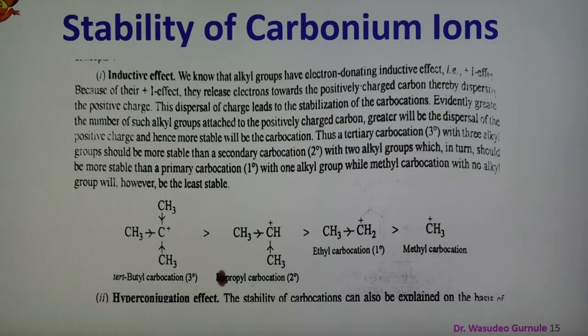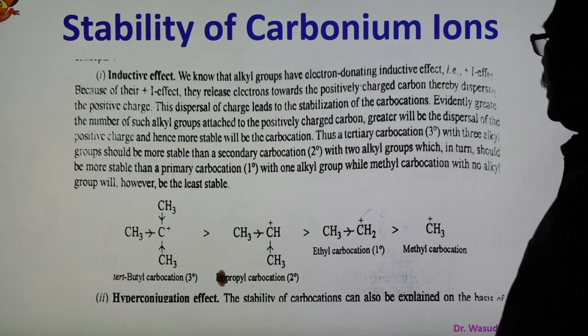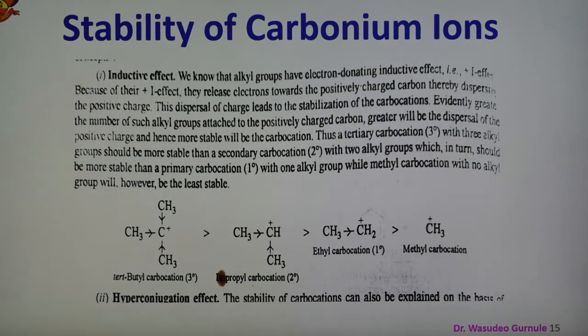Now here the first effect is shown, the inductive effect. As we know, what is inductive effect? Alkyl groups have an electron donating inductive effect, that is the plus I effect. Because of this plus I effect, the release of electrons toward the positively charged carbon in the carbonium ion causes a dispersion of positive charge, and this dispersal of charge stabilizes the carbocation. Therefore, the greater the number of such alkyl groups present in the carbonium ion, the greater will be the dispersal of positive charge and the more stable will be the carbocation.